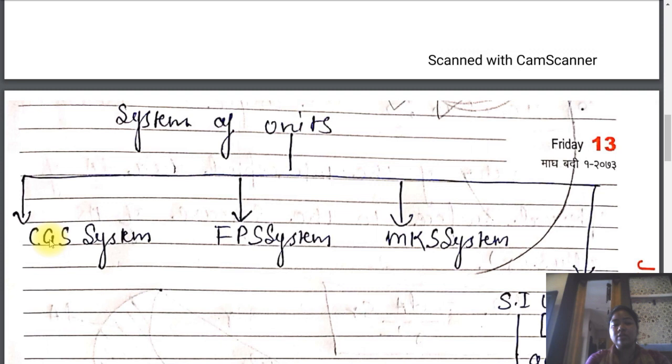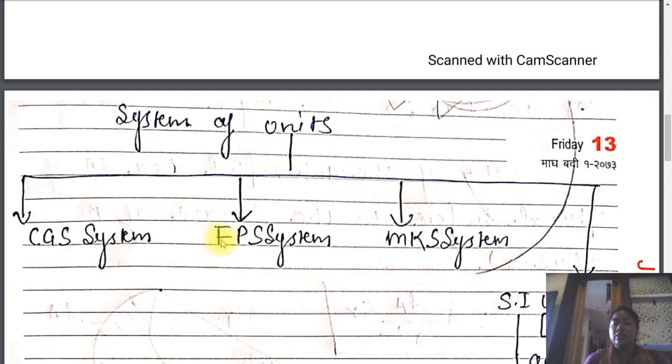We have to change the unit of the mass. That means we have to convert the mass of the body from kg to grams. Only in that condition is that particular set of units under the CGS system. Similarly, the next set we have is the FPS system, where length is measured in that particular system of units.